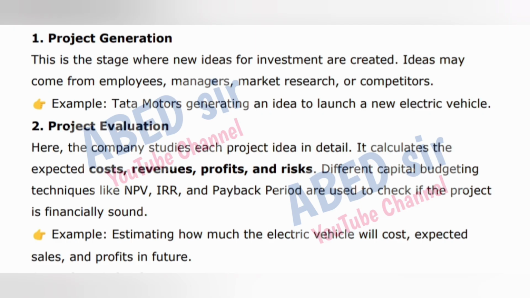Here, the company studies each project idea in detail. It calculates the expected costs, revenues, profits, and risks. Different capital budgeting techniques like NPV, IRR, and payback period are used to check if the project is financially sound. Example: estimating how much the electric vehicle will cost, expected sales, and profits in future.